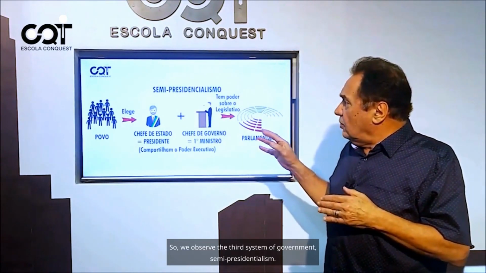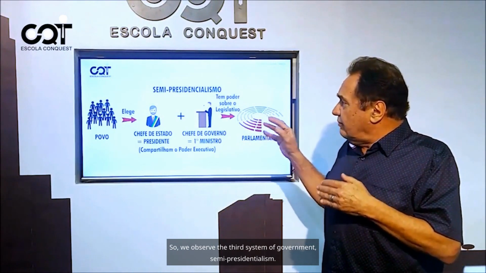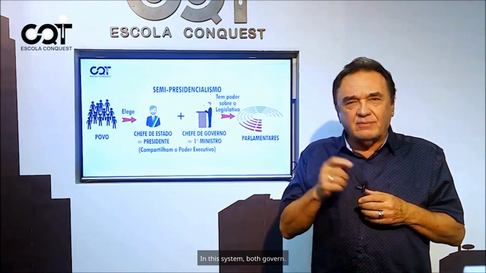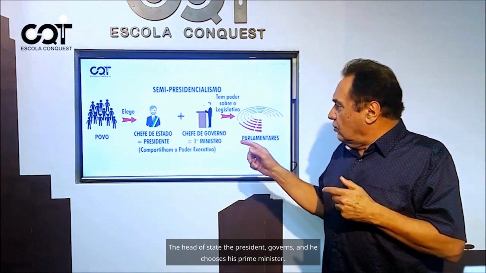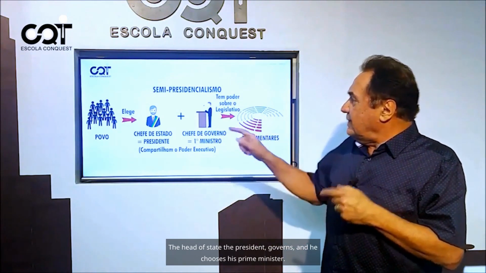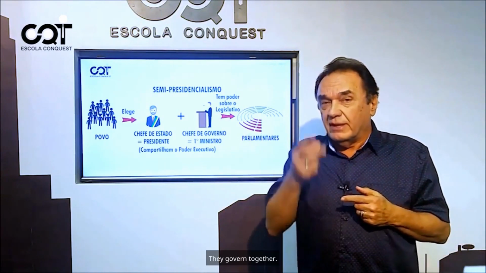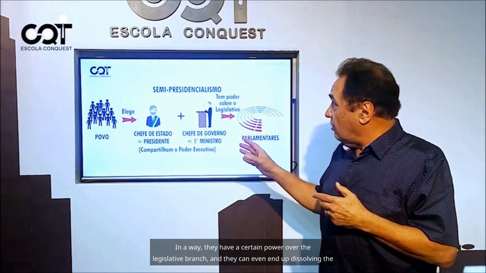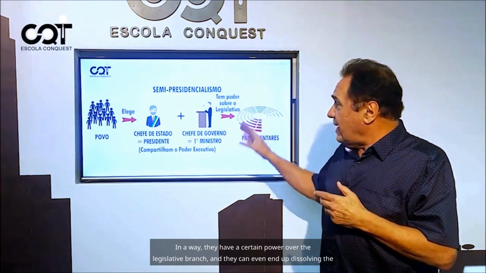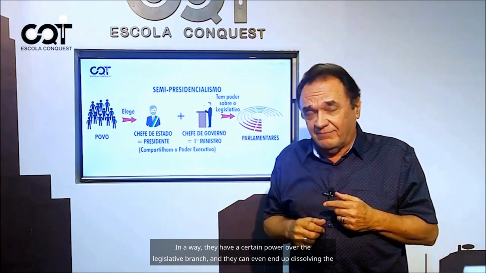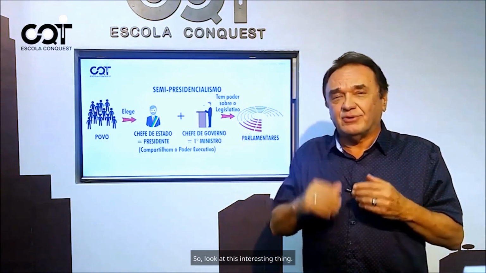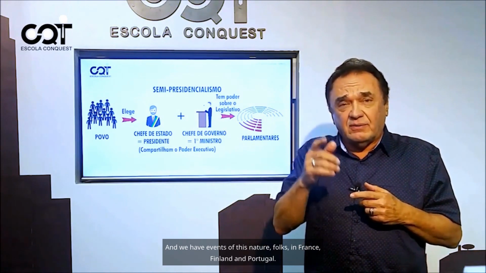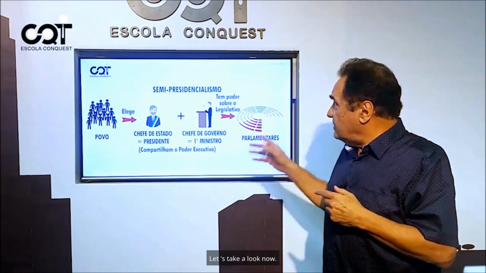So we observe the third system of government, semi-presidentialism. In this system, both govern. The head of state, the president, governs, and he chooses his prime minister. They govern together. They have to have the same personal work goals. In a way, they have a certain power over the legislative branch, and they can even end up dissolving the parliament. So look at this interesting thing, and we have events of this nature, folks, in France, Finland, and Portugal. Let's take a look now.